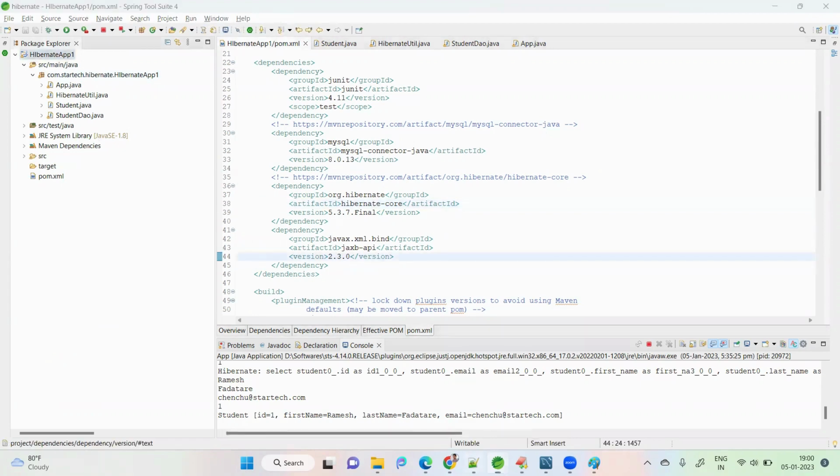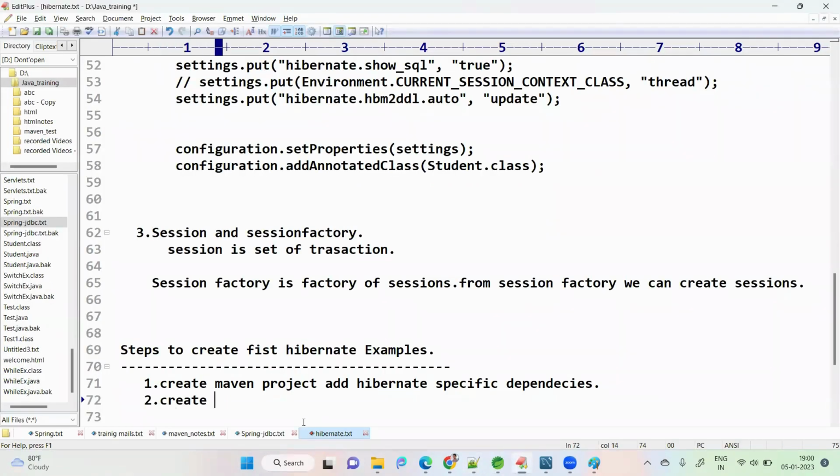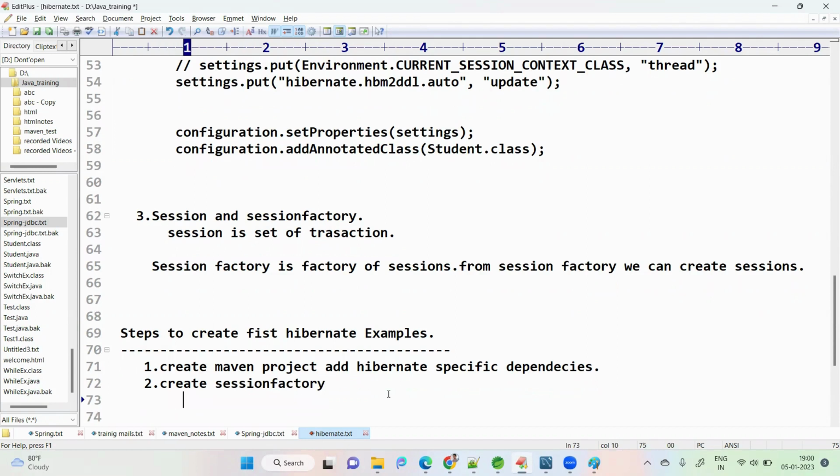Next one is create session factory. Your main point is only one session factory for one database.